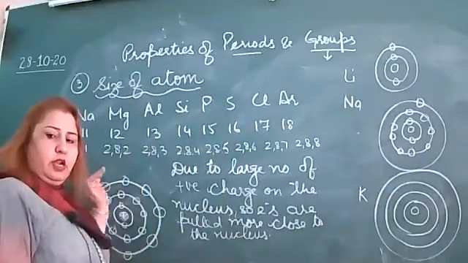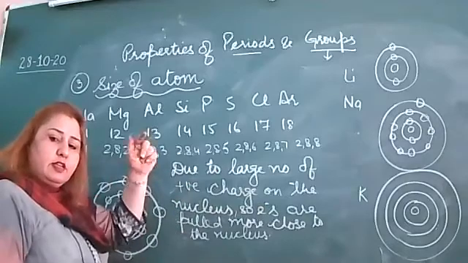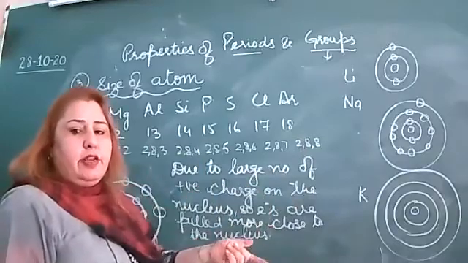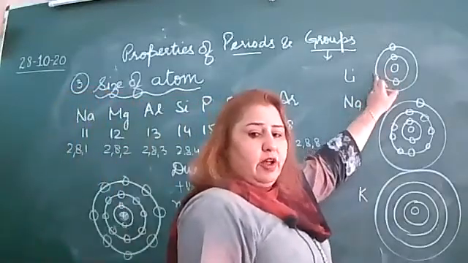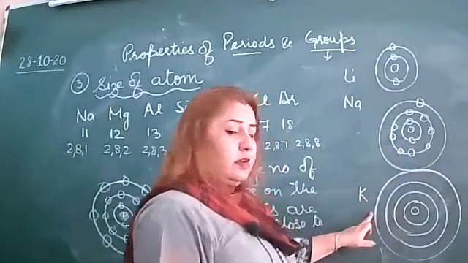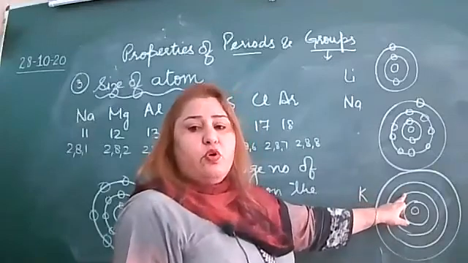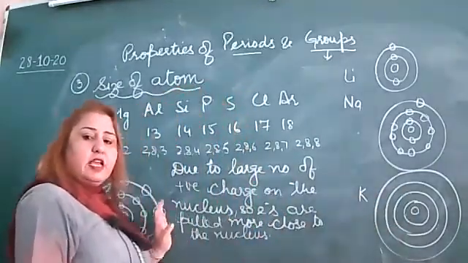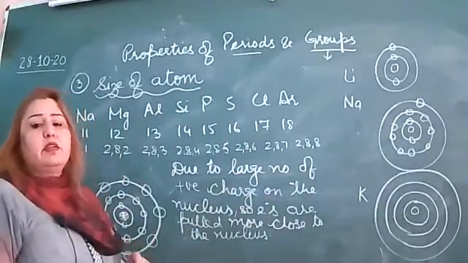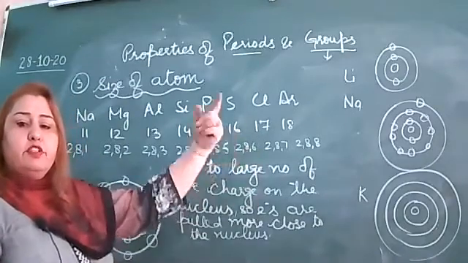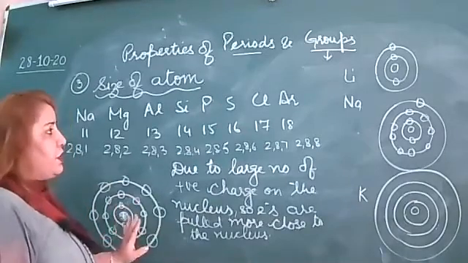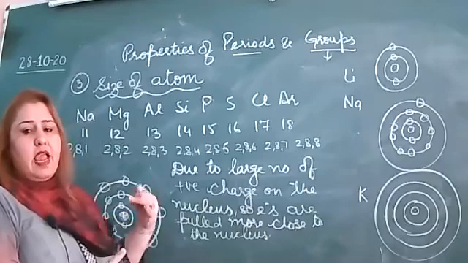As we move in a period, the number of electrons increases in the same shell. And when we move down in a group, the number of shells increases. See, 2, then 1, then three shells, then four shells. So the size of atom goes on increasing. Here the size of atom goes on decreasing. Here the size of atom goes on increasing because the number of shells increases. Is this point clear? We discussed these 3 properties today: valence electron, valency, and the size of atom.